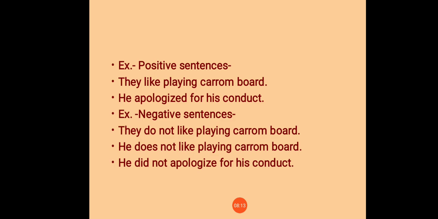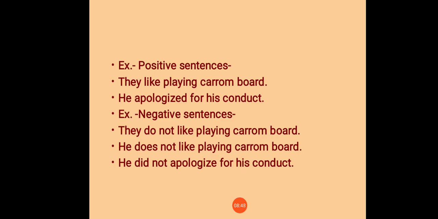Examples of positive or affirmative sentences: They like playing carom board. He apologized for his conduct. These sentences are positive sentences. Negative sentences always negate something, like: they do not like playing carom board, he doesn't like playing carom board, or he did not apologize for his conduct.